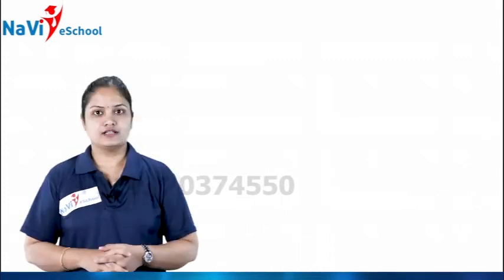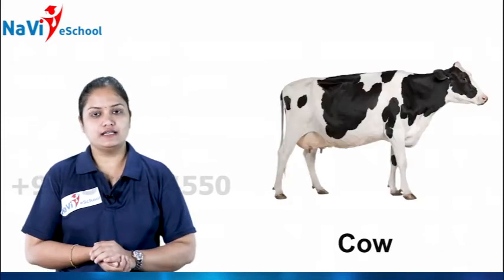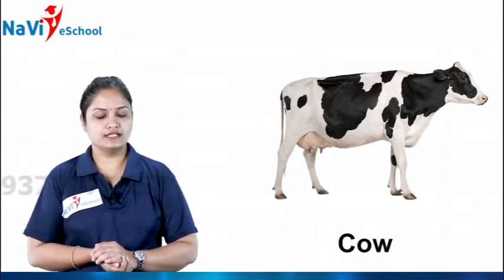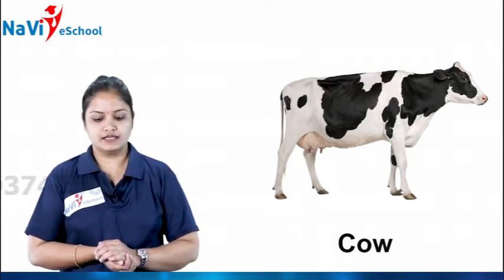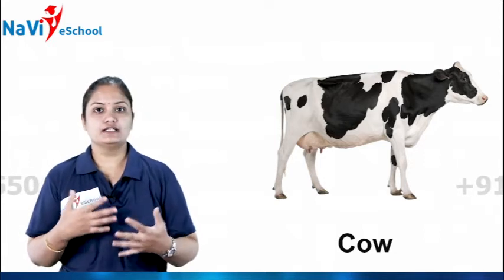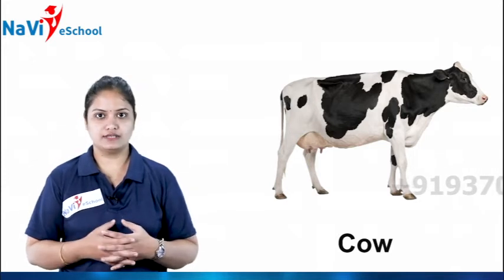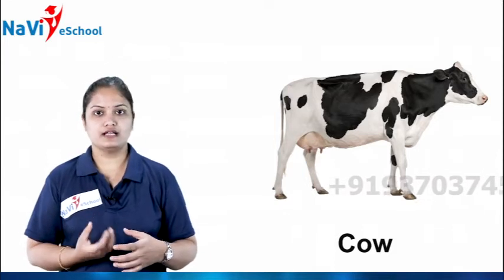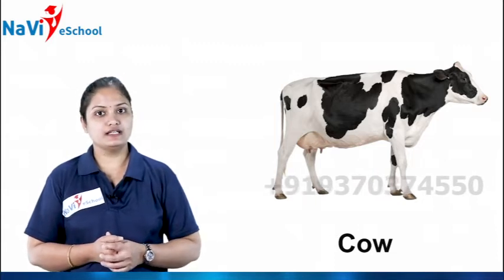Okay children? So children, let's take a example of a cow. See on the screen I am showing you. So what is the size of this one, children? Yes, it is bigger one. And the color, as I have told you, you can find it in white color or in a brown color or a black color, many colors, or mixed colors. So what it likes to eat? Yes, grass. And where it dwells?